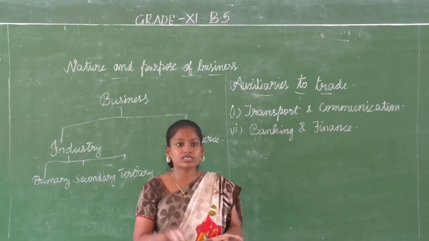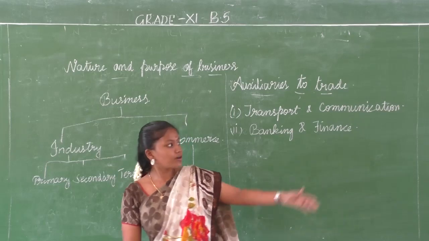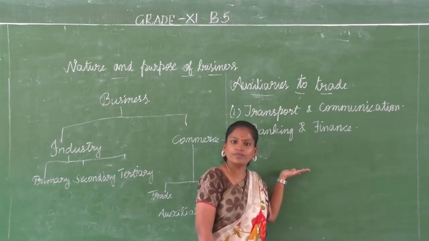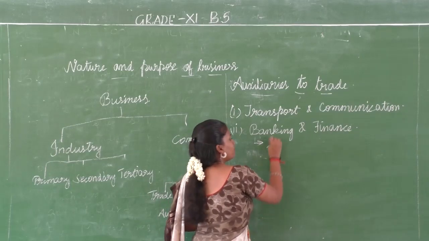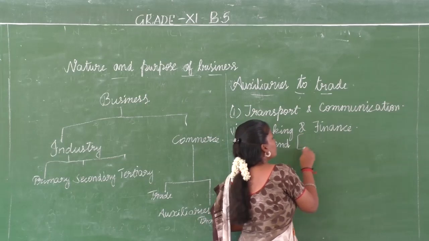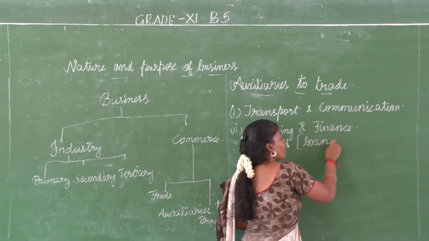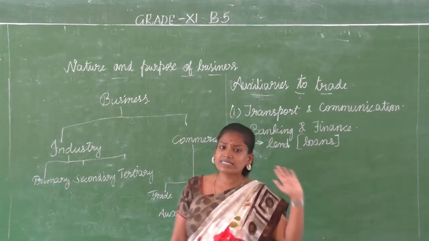They give you loans, they maintain your accounts, they transfer your amount. Not only do they lend you, what do banks do? Lending means they give you loans. Commercial banks work specifically for the purpose of business.